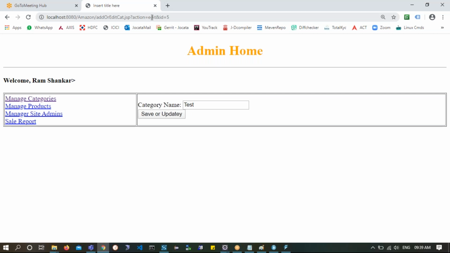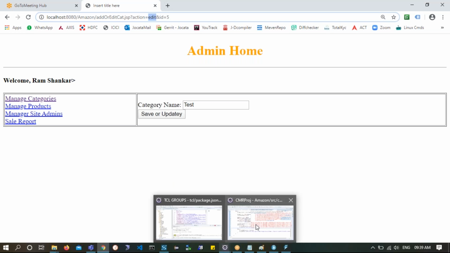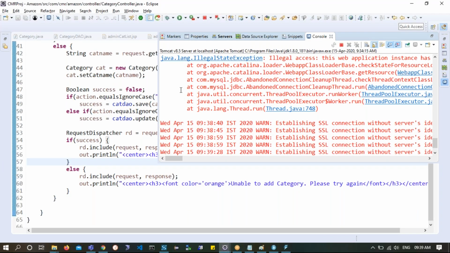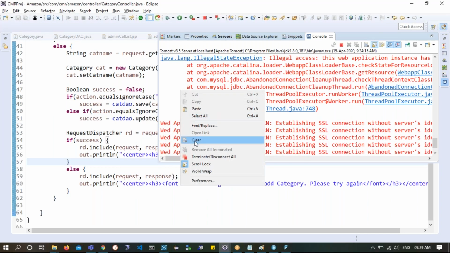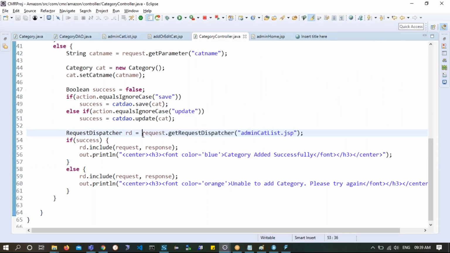I'm editing this to update in the JSP page. So what is it I'm trying to do in the JSP page? Here, if action equals update, sheet, action equals edit. Oh, sorry, this is the controller. Sorry, update.